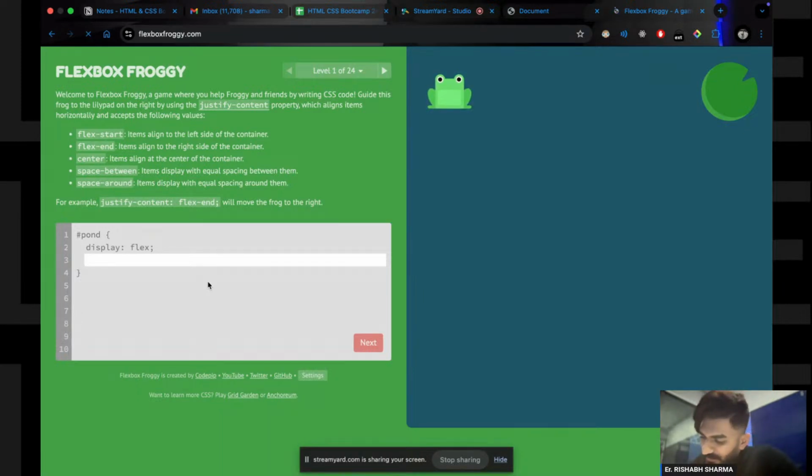Who was asking for the assignment? So this is your assignment. Please complete these 24 levels, right? Once you are done with these 24 levels of Flexbox, you are done with the Flexbox. Okay, complete these 24 levels.